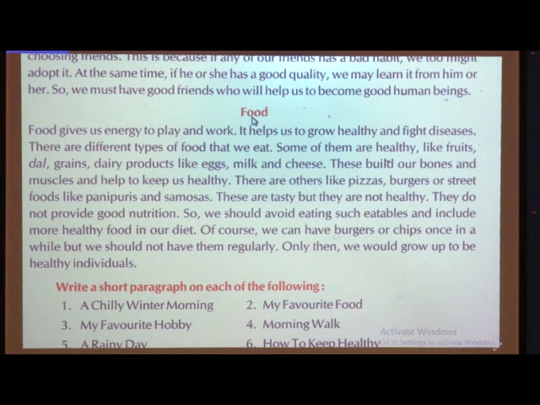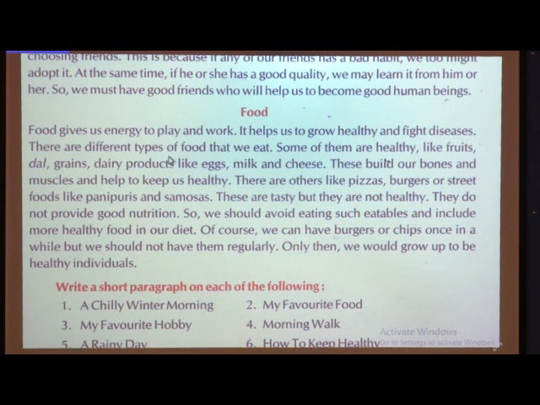If you eat healthy food, you are going to grow healthy and fight against diseases. Now, you see children, we are going through a pandemic situation. So here also, if you are eating good, healthy food, you will be able to fight this disease also. There are different types of food that we eat.